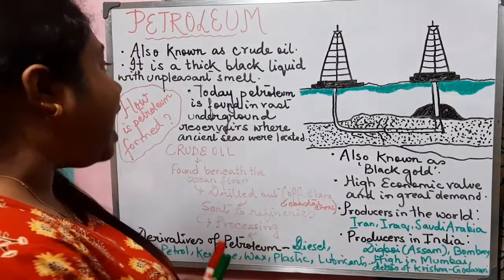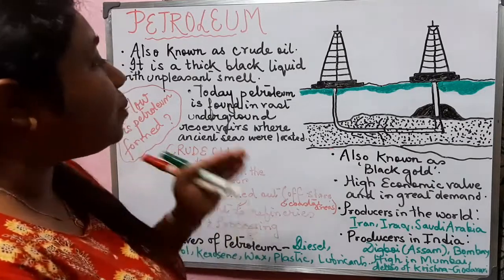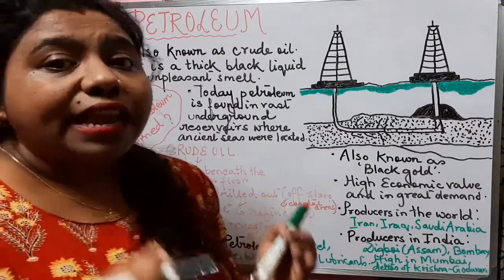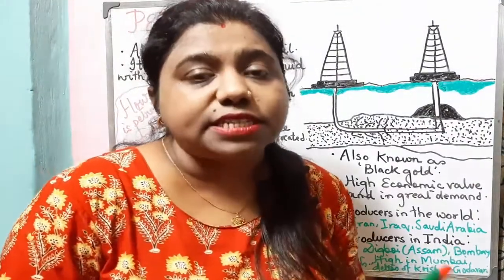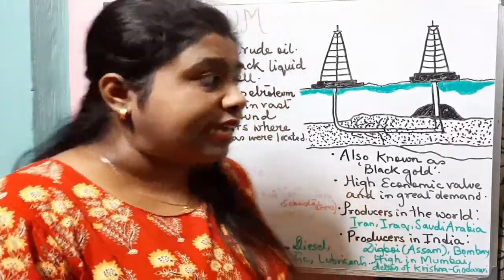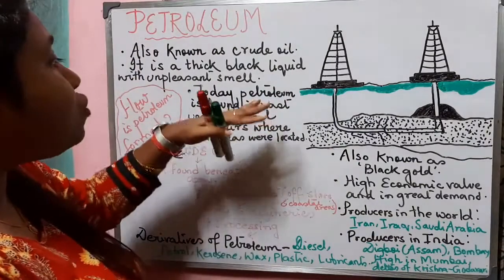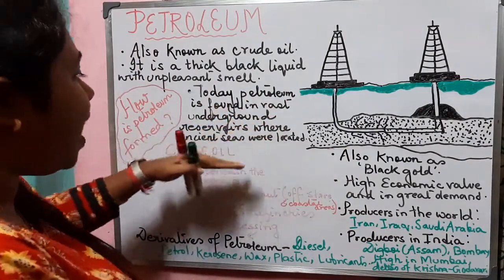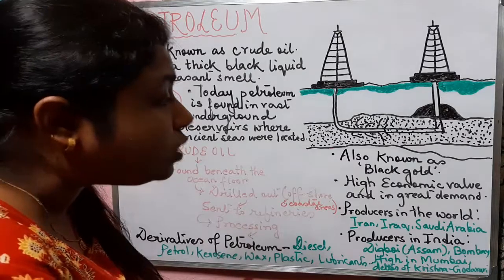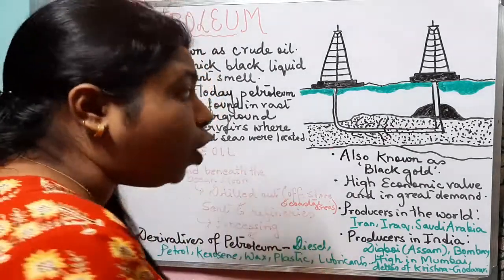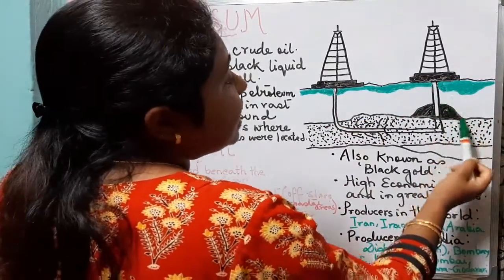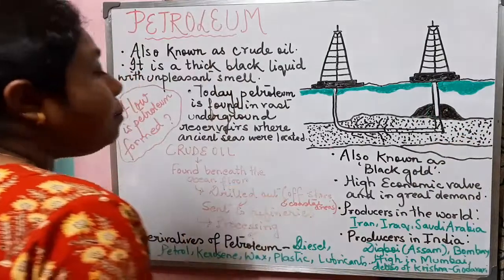So we get to know that petroleum is formed by the deposition of marine organisms like phytoplankton, zooplankton and algae, who used to live in the shallow sea. Even now we can find petroleum in vast underground reservoirs where ancient seas were located. So petroleum is found beneath the ocean floor. Here you can see that beneath the ocean floor, this thick black liquid is the petroleum.